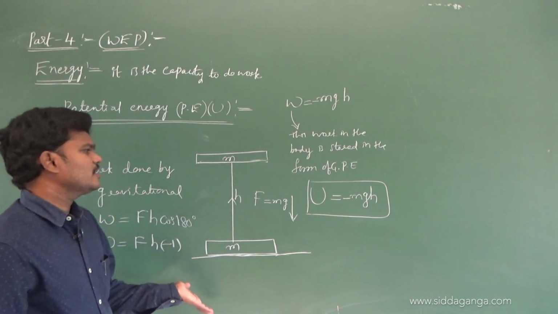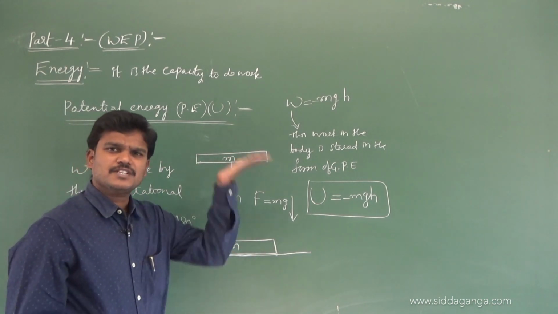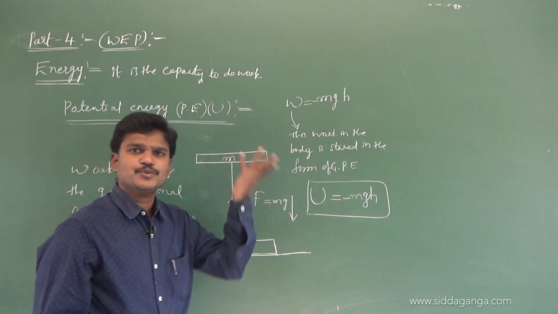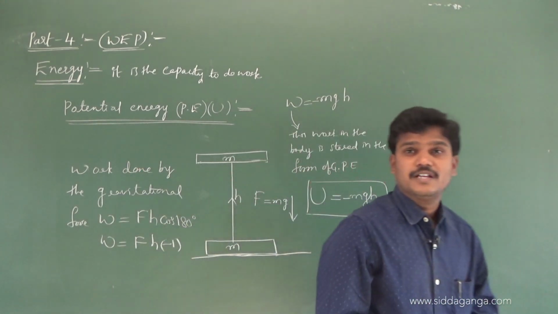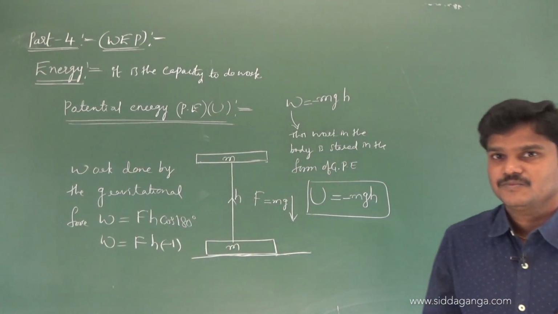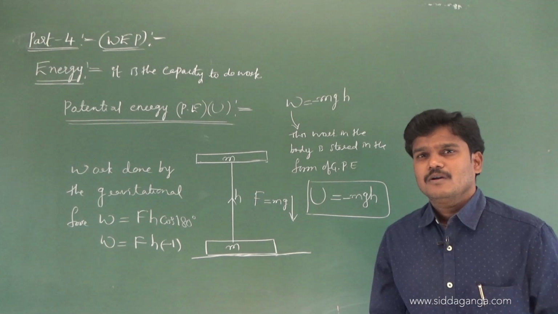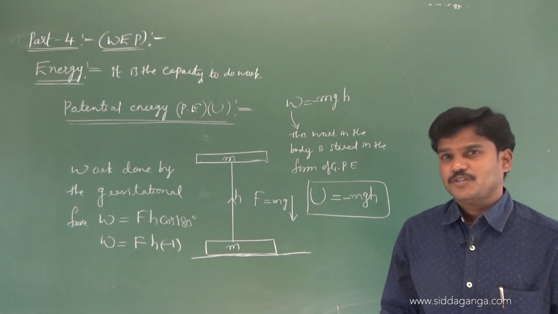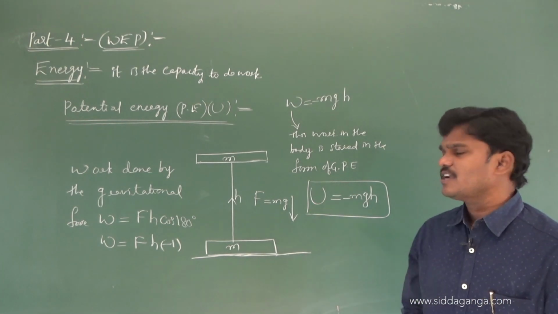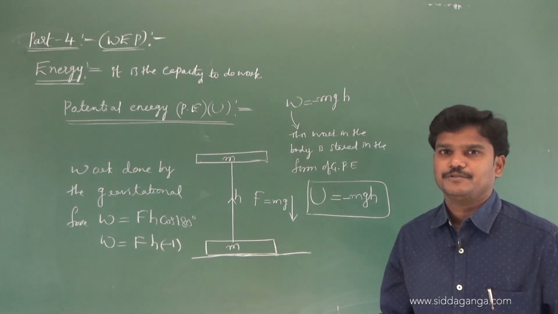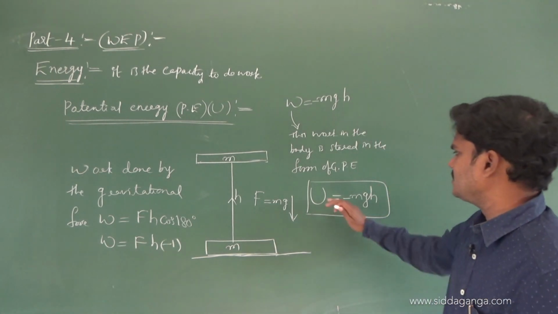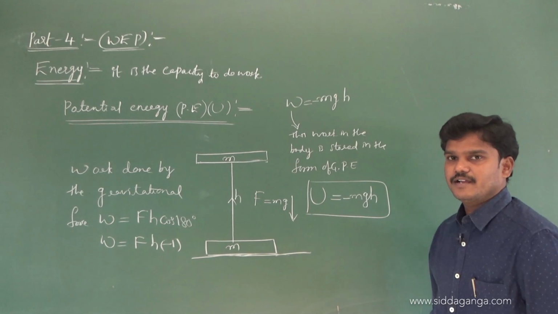And we can write the work done by the lifting force. Lifting force is up, h is up, so F into h cos 0, which is mgh. Work done by the lifting force is positive, work done by the gravitational force is negative. And this is the potential energy.